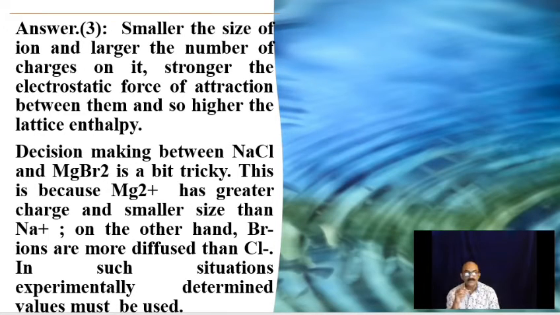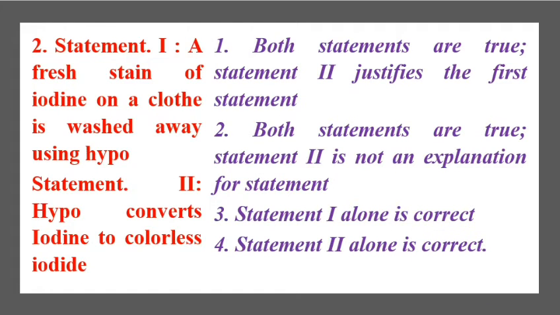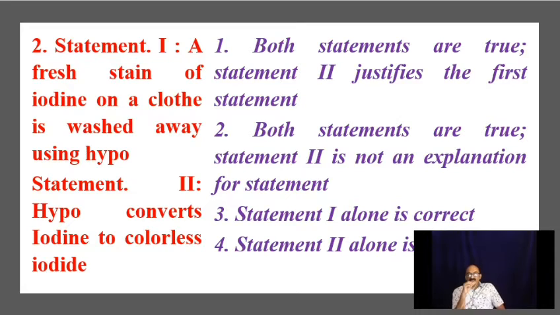Okay. Now we have the next question. Statement 1: A fresh stain of iodine on a cloth is washed away using hypo. Statement 2: Hypo converts iodine to colorless iodide. What is hypo? Sodium thiosulfate.